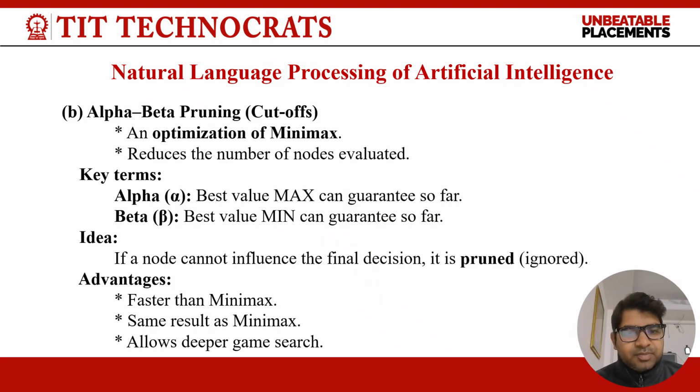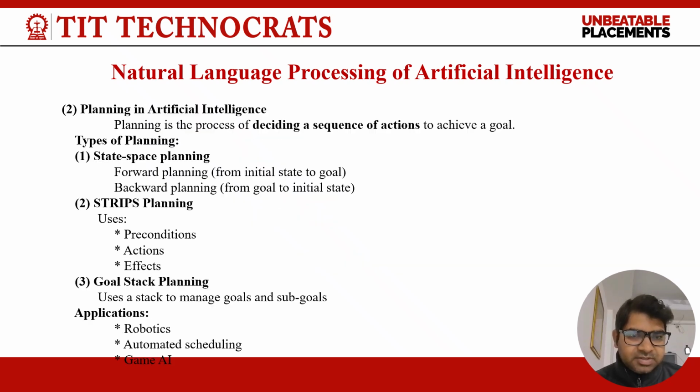Now, alpha-beta pruning, a cutoff and optimization of minimax, reduces the number of nodes evaluated. Key terms: alpha, the best value maximum can guarantee so far; beta, the best value minimum can guarantee so far. Idea: if a node cannot influence the final decision, it is pruned, or ignored. Advantages: faster than minimax, same result as minimax, allows deeper game search.